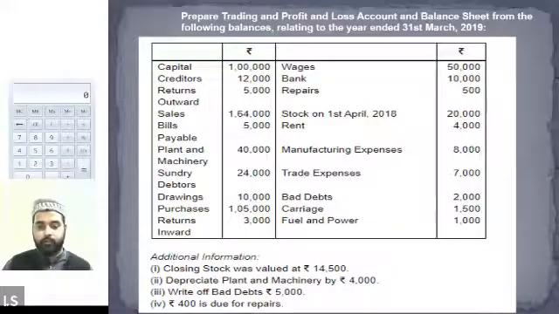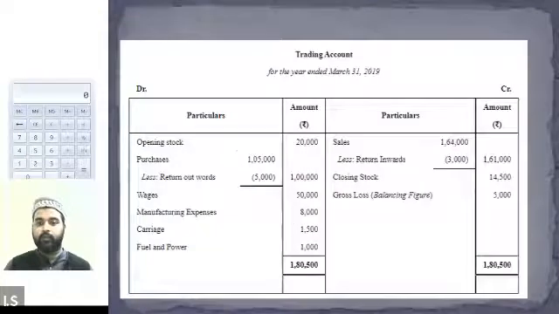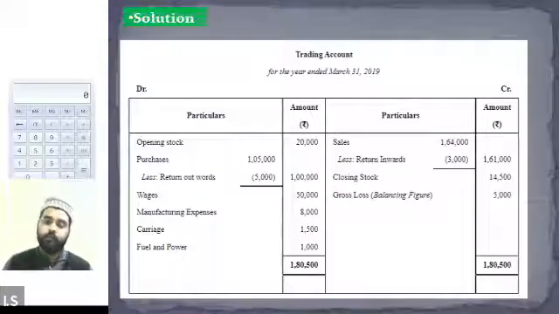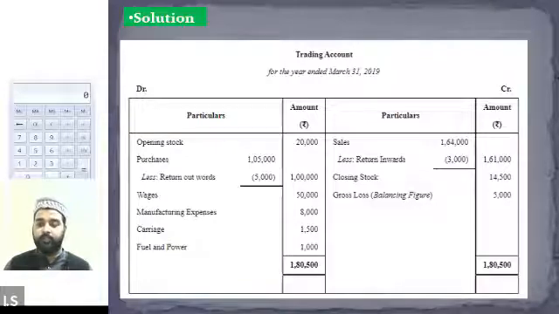Because you are taking a long time to solve this question, let me show you the correct trading account. So this is how the trading account will be prepared. Please tally your solution with this solution. The sum total of the credit side should be 1,80,500 and the debit side should be 1,80,500 as well.